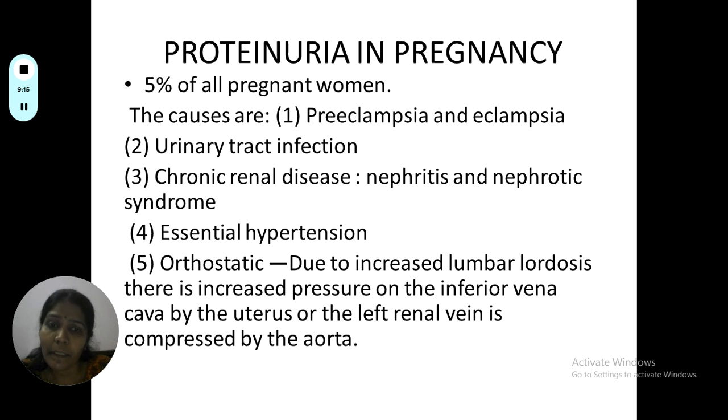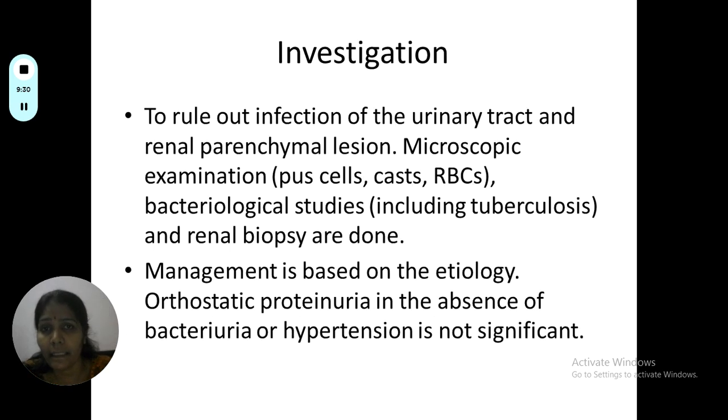There is increased pressure on the inferior vena cava by the uterus, or the left renal vein is compressed by the aorta. So this will lead to proteinuria. It is not definitely an albuminuria, because other proteins are also lost in urine during pregnancy.